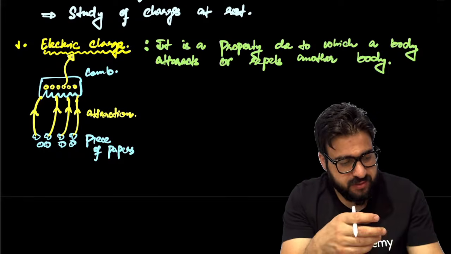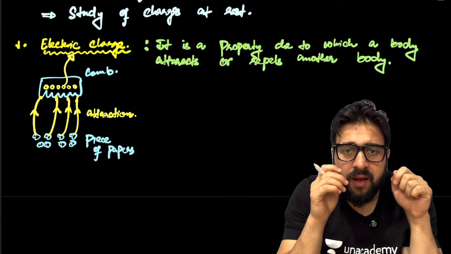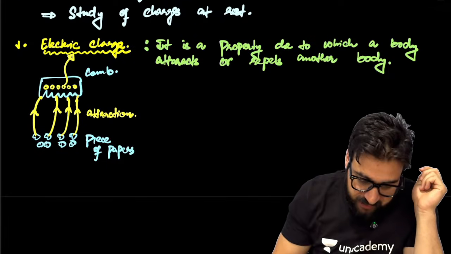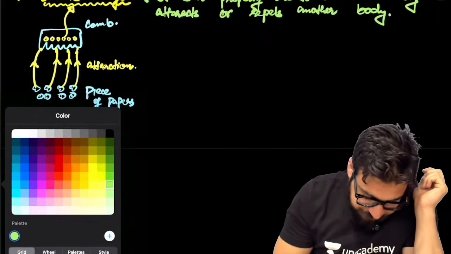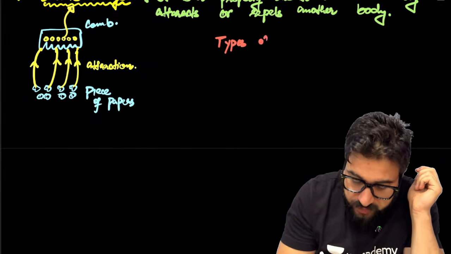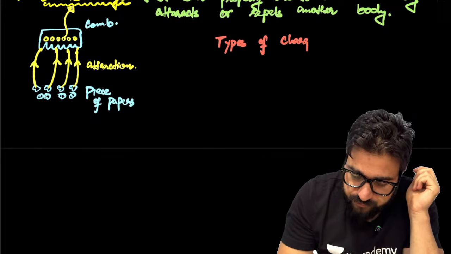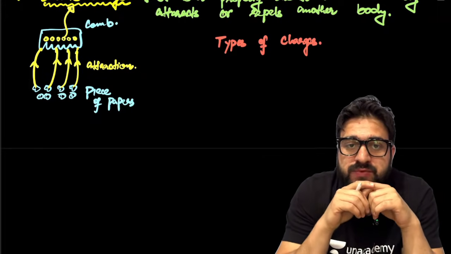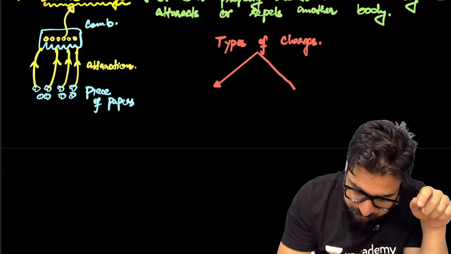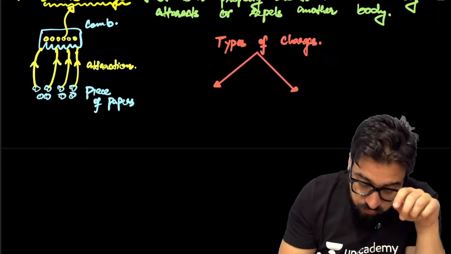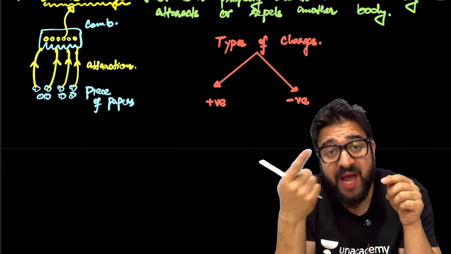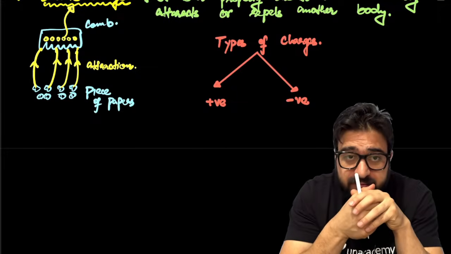Now, my dear NEET aspirants, listen to me very carefully. When we talk about charge, we say there are two types of charges. I'll write over here: types of charges. We say there are two types of charges, my dear NEET aspirants. The first one is positive and the second one is negative. Positive charge and negative charge. These are the two types of charges we have.